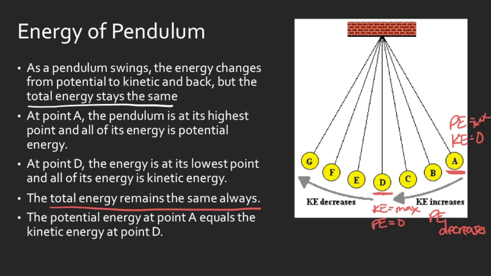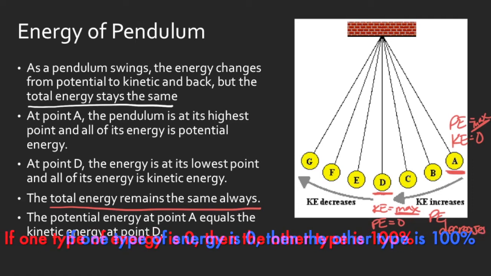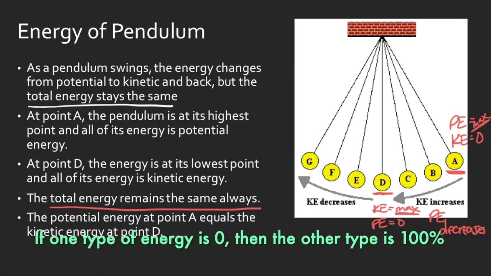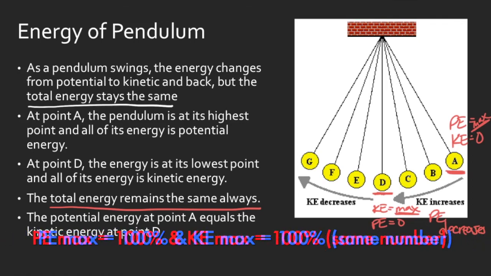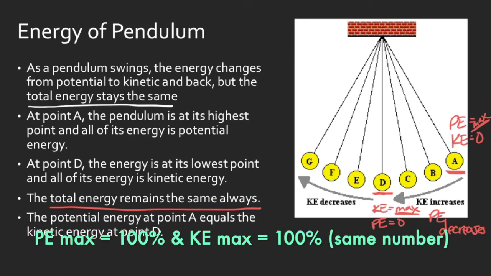And notice that the maximum here, whatever this number is going to be, is the same number that it was. So the potential energy at point A is going to be equal to the kinetic energy at point D. Those two numbers should be the same because the total energy is always the same. So that's why those two numbers should always be the same.